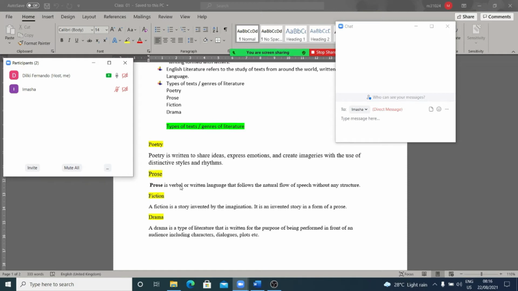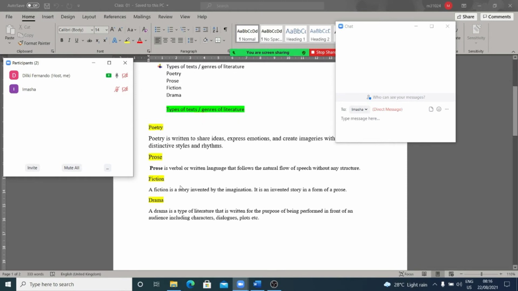Then next one, fiction. Look at it. A fiction is a story invented by the imagination. Once again, it's an imaginative story, right? It deals with fantasy all the time. We can say it's a made up story. A fiction is not a real story, it's a made up story.